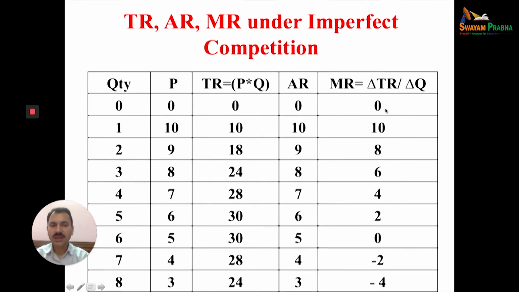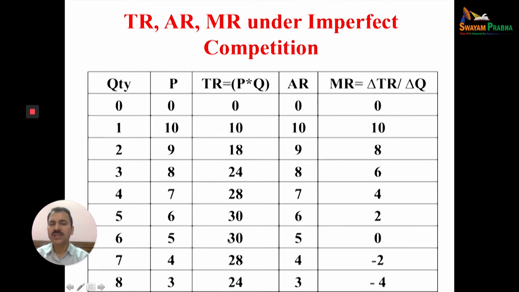But here, like average revenue, in the initial stages marginal revenue will be high, 10, 8, but it falls with the increase in quantity sold in the market, and after some point it will be zero. Total revenue and average revenue will never be zero, but marginal revenue after some time will be zero, and then it will be negative.